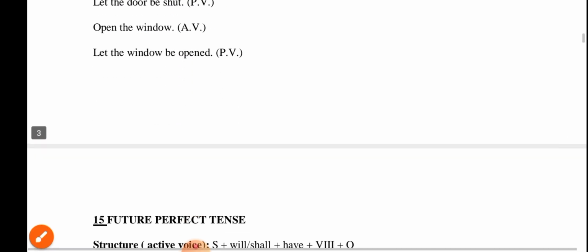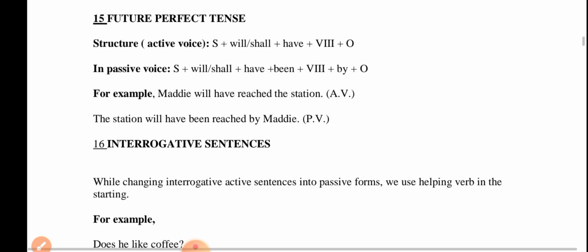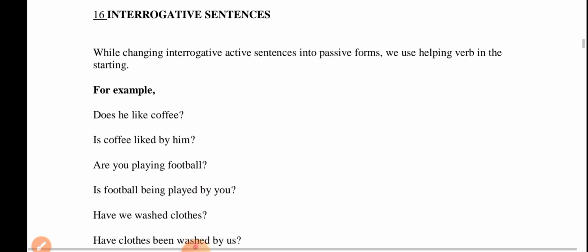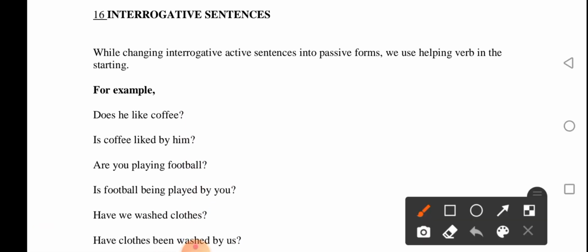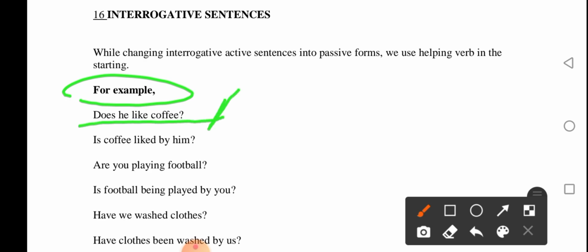And the other topic that we are going to see is interrogative sentences. While changing interrogative active sentences to passive forms, we use the helping verb at the start. For example, does he like coffee? This is in active form. Is coffee liked by him? We use "is" here. What is "is" here? Helping verb. Is coffee liked by him?